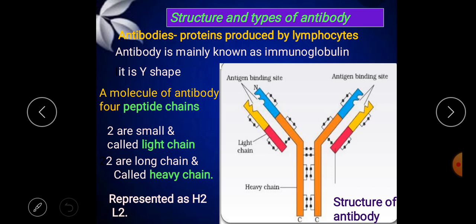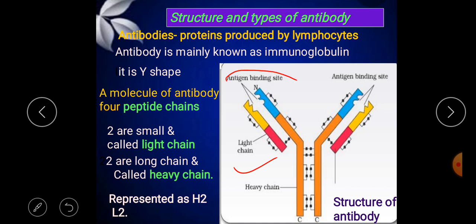And this is how the antibody looks. This is the antibody structure, how it looks. And the antigens are the types of pathogen here. You can say antigen is any foreign substance that can attack the body and cause disease, and they are all antigens. So here you can see this antibody has an antigen binding site.